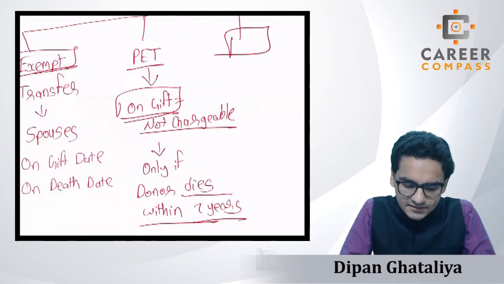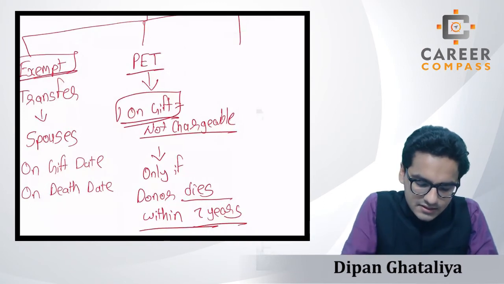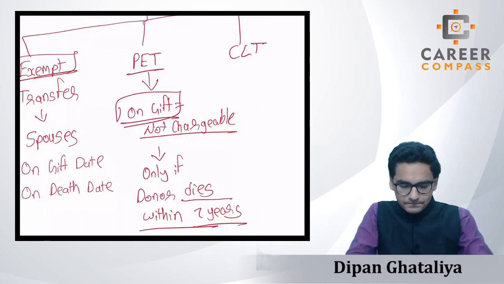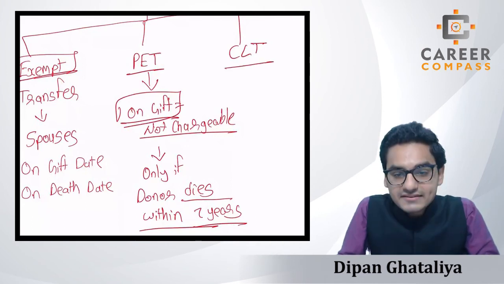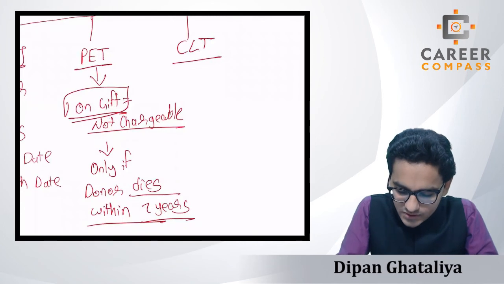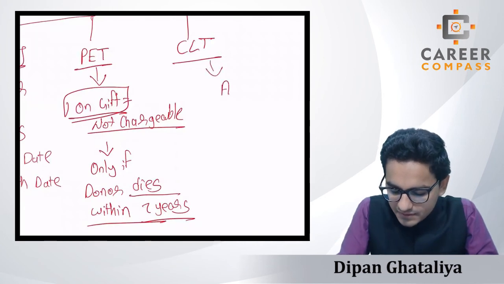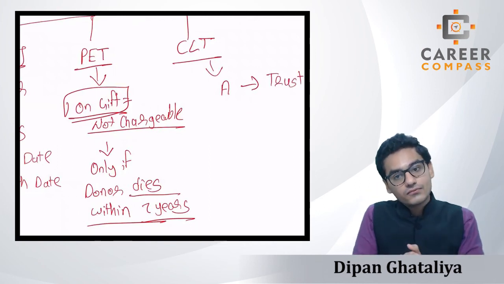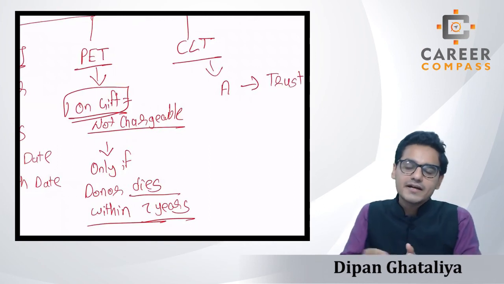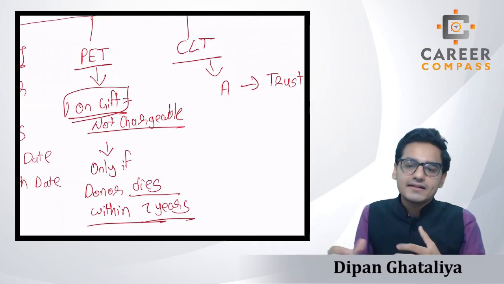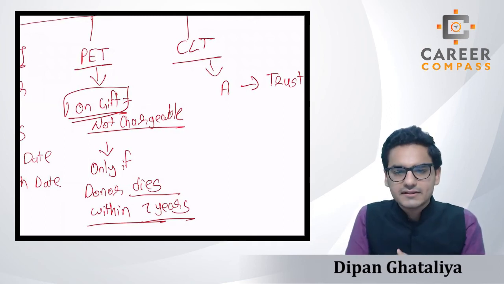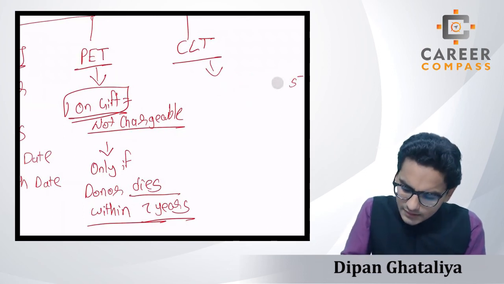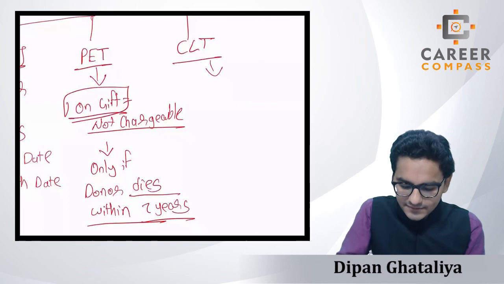And the last transfer is, students, the chargeable lifetime transfer, CLT, right? What will be included in the CLT? Nothing but a gift made by person A to the trust. That means any kind of transfer made via the trust or made indirectly will be considered as a CLT. But what will be the tax liability in the case of the CLT?